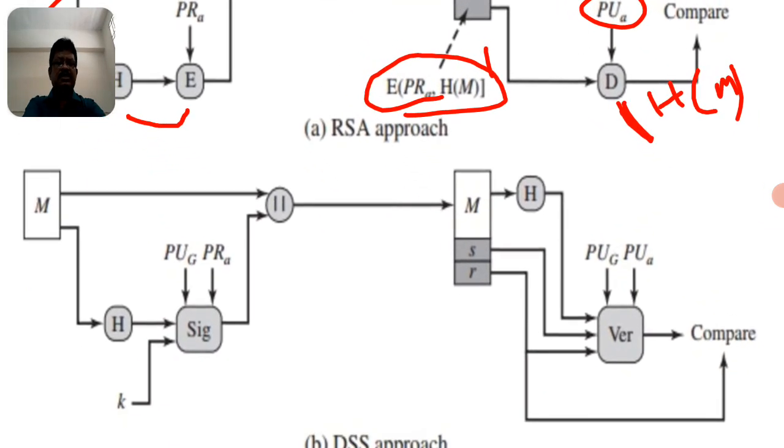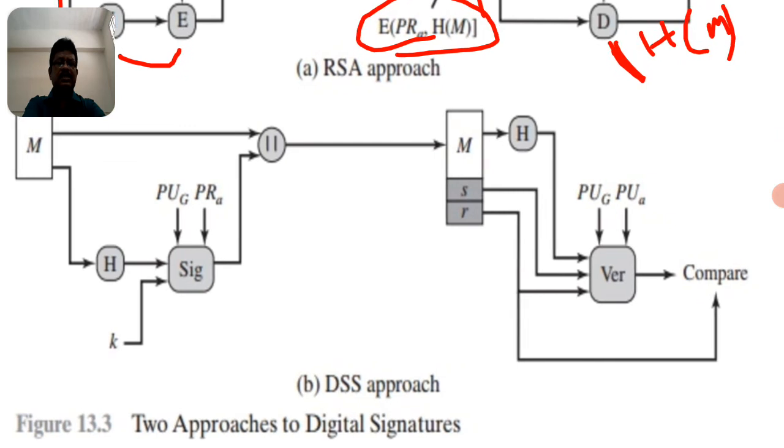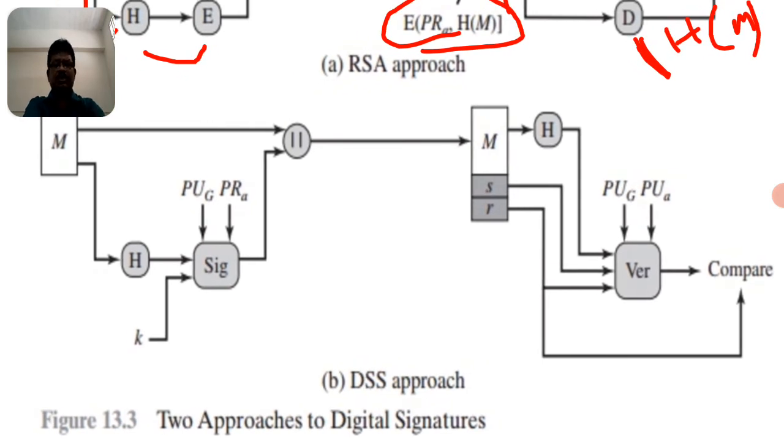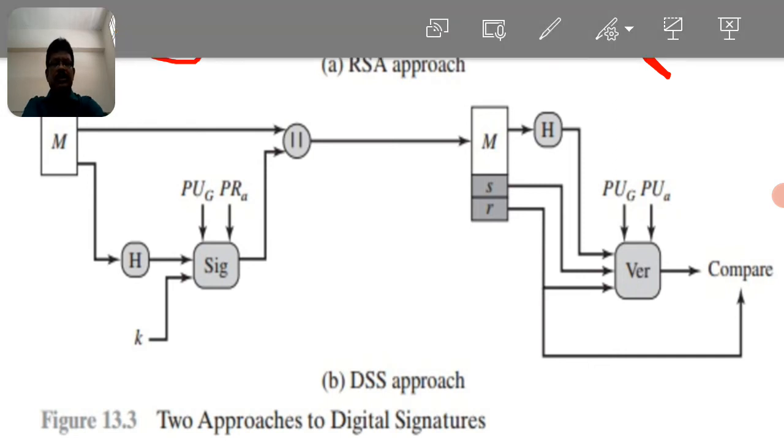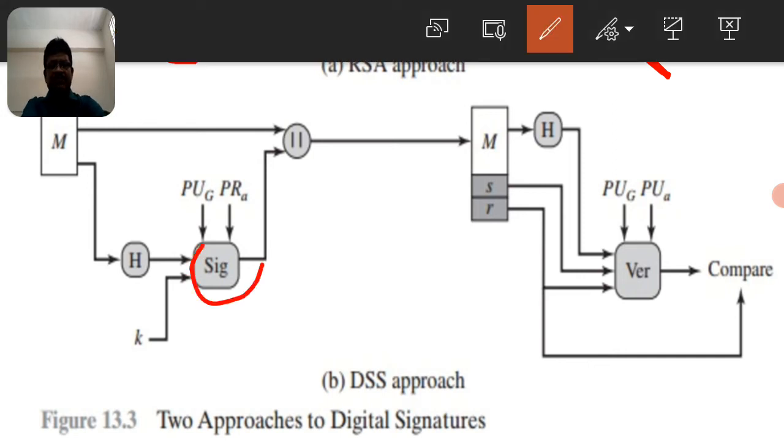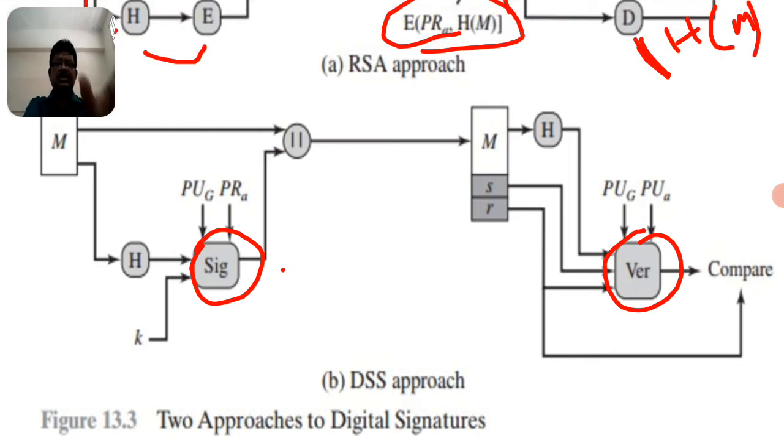Now coming to the digital signature. Similarly, the digital signature can be provided. So the hash function is used with the message M, and here the main important concept is the signature function and the verification function. How can we use the signature function and the verification function here? The signature function is a type of encryption function, and the verification function is a type of decryption function.